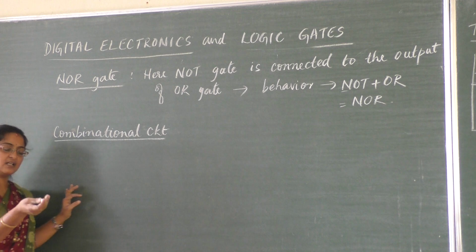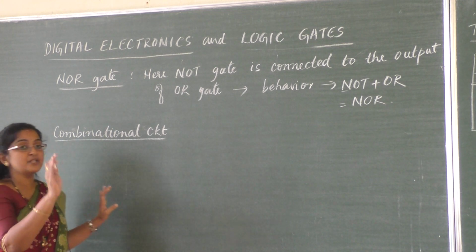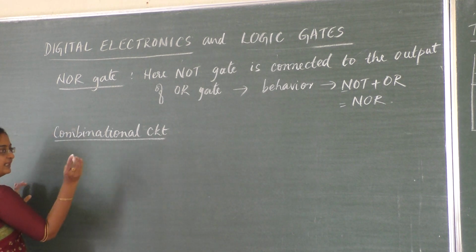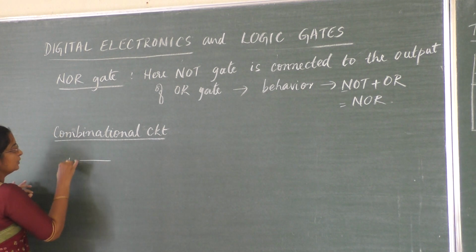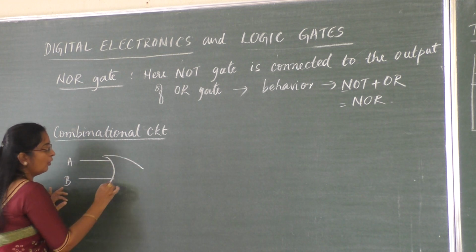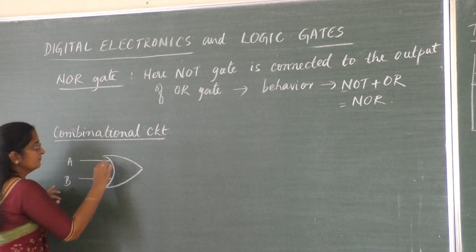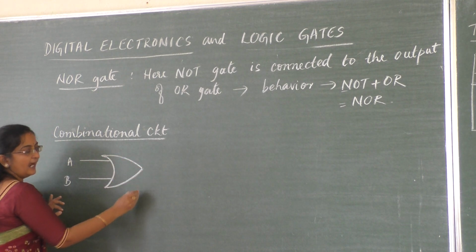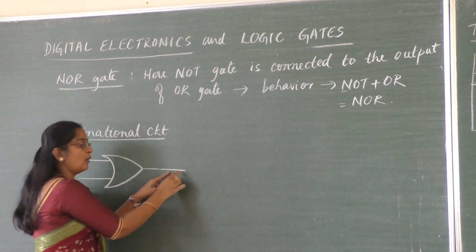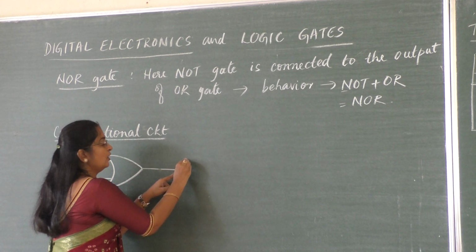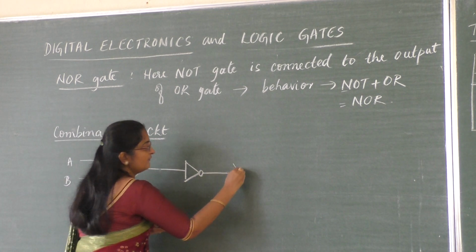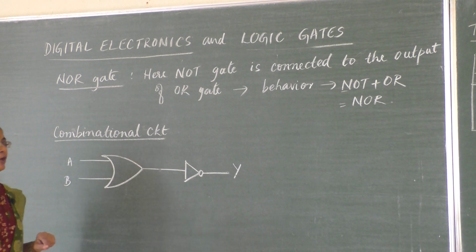Except for the NOT gate, all the other gates have two or more inputs, so we are taking a two-input gate with inputs A and B. First I have to draw the OR gate, and this is the output of the OR gate. At this output, I have to connect the NOT gate. So this will be our final output of the NOR gate.